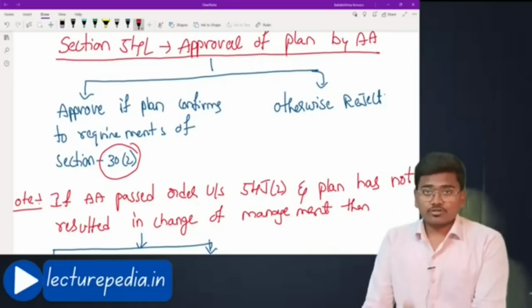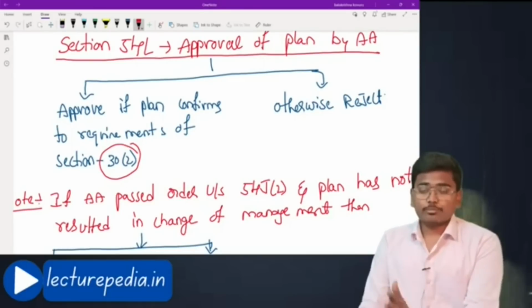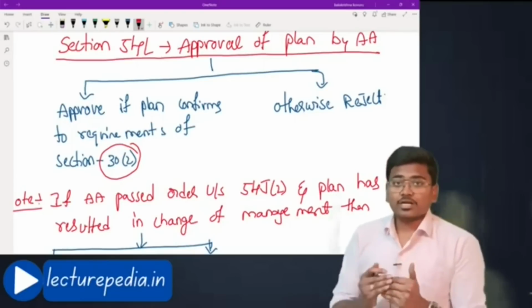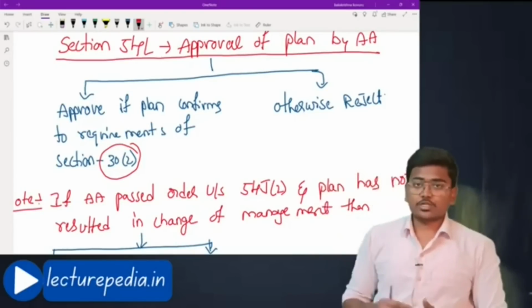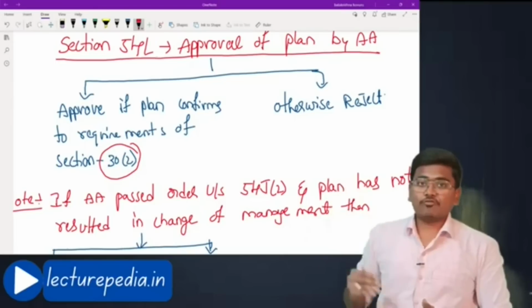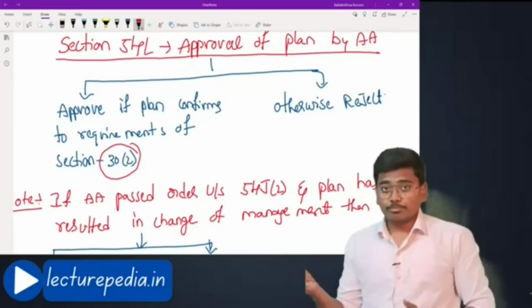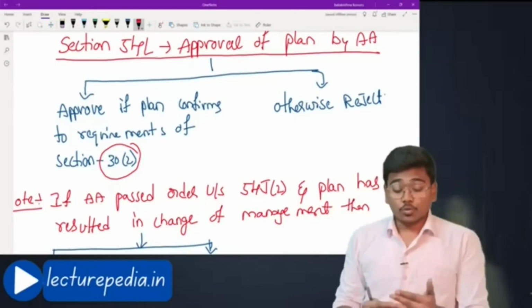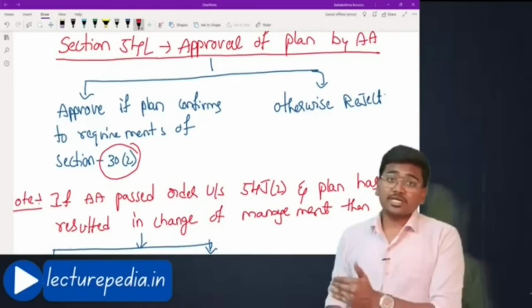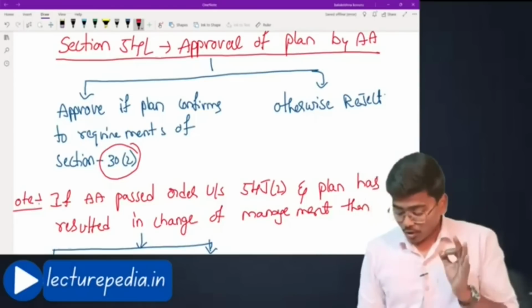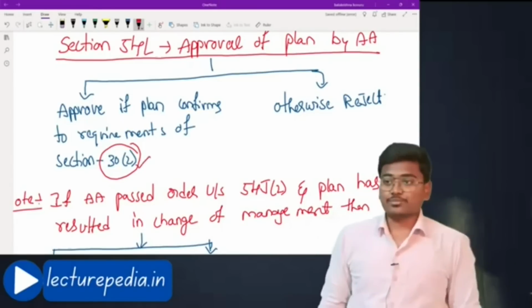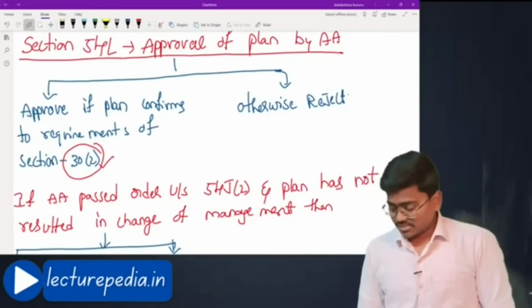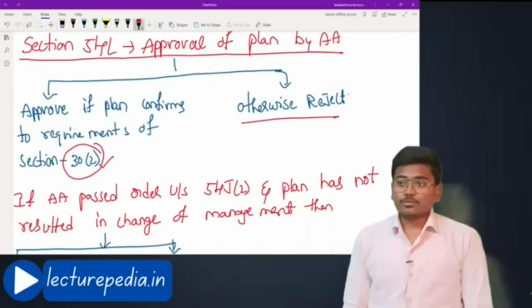Under the corporate insolvency resolution process also a resolution plan will be given. Such a resolution plan must provide for certain requirements. In section 30 subsection 2 we have seen a list of items that have to be included in the resolution plan. Now the resolution plan under this PPIRP should also satisfy all the criteria specified under section 30 subsection 2. If it is not satisfying, the plan would be rejected by the adjudicating authority.